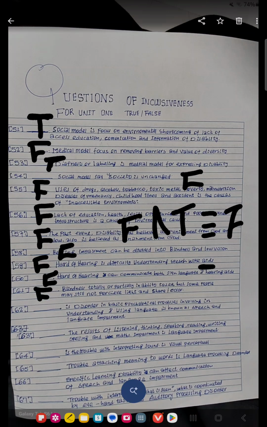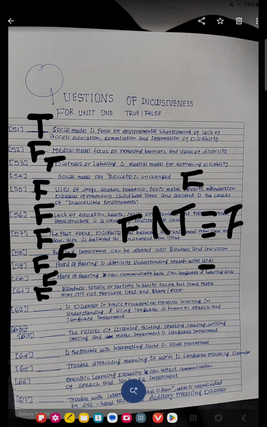That is a disorder in the basic psychological process involved in understanding and using language, known as speech and language impairment.